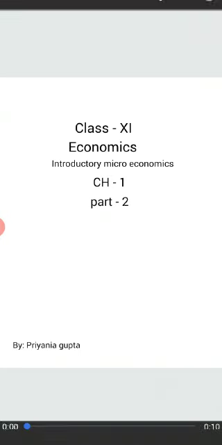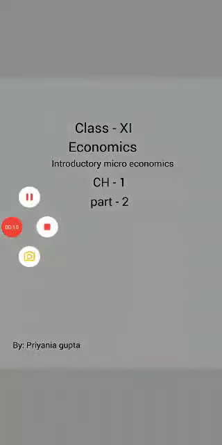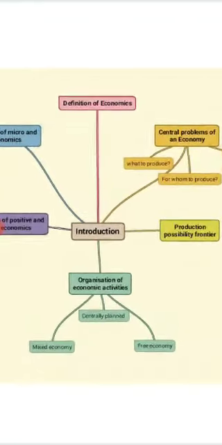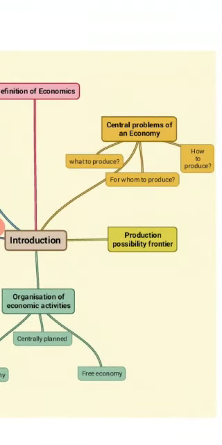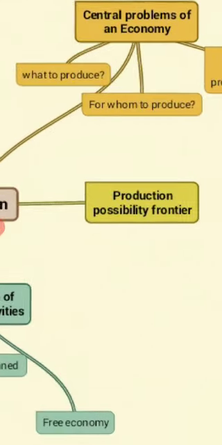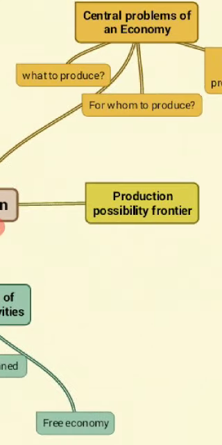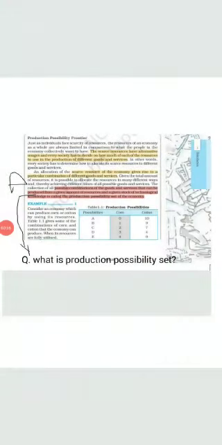Now look at this mind map. These are the main topics that we will cover in this chapter. So look at the first definition of economics, already we have done. Central problems of an economy, that is what to produce, for whom to produce, and how to produce. This is already we have done. So now see the third topic, production possibility frontier. Today we will start this topic.